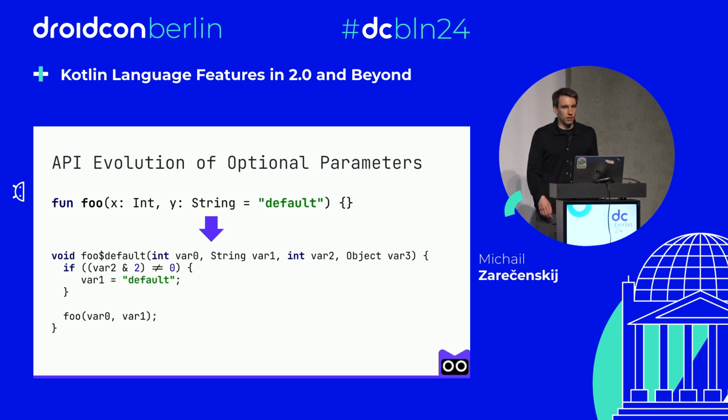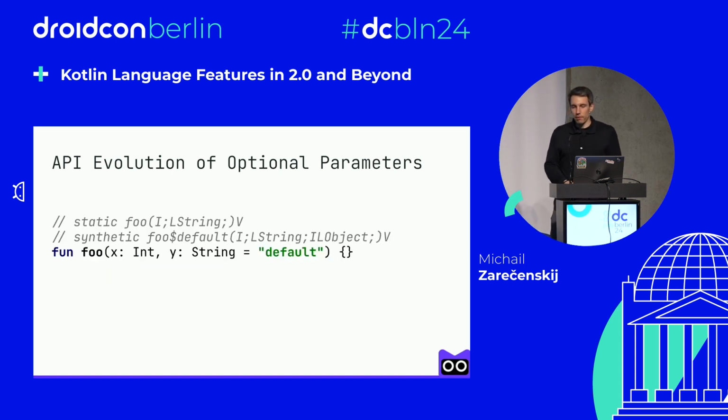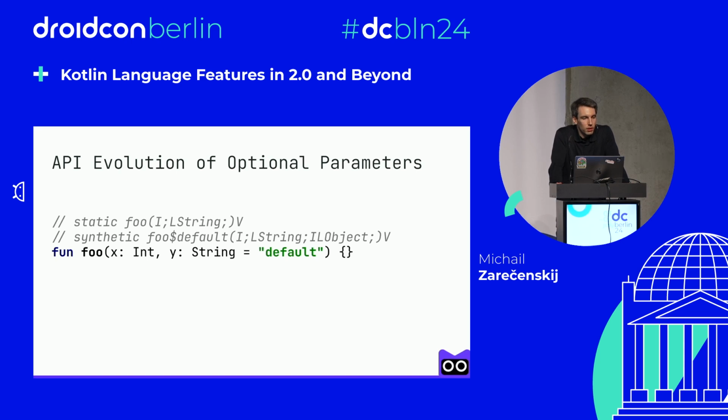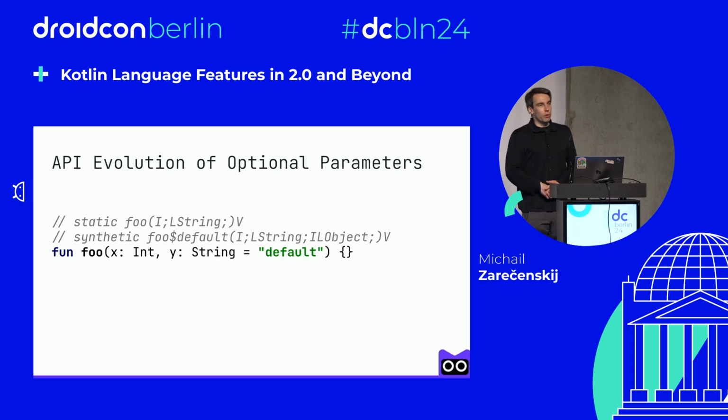and then delegate to our original function. So the problem here is that we have those two functions, but we don't have a function with a single int. So it means that adding a new parameter that has a default value will break existing libraries that depend on the function that has only one parameter. And the problem is that there are no good compilation strategies that could avoid this.